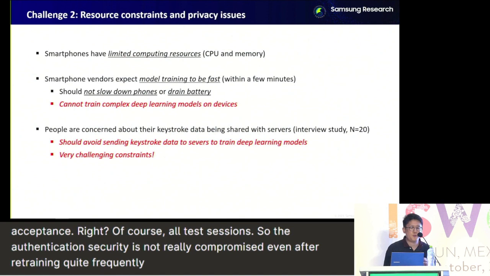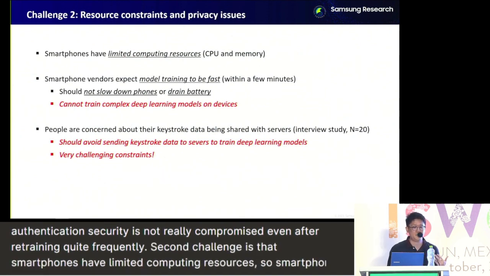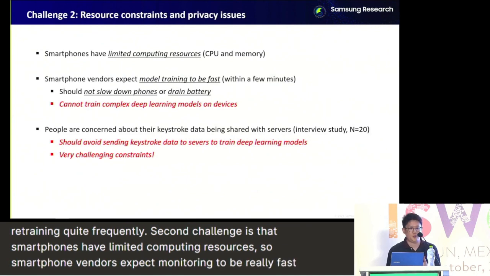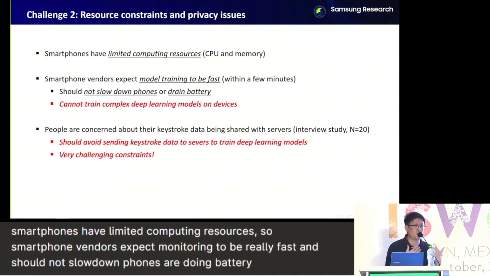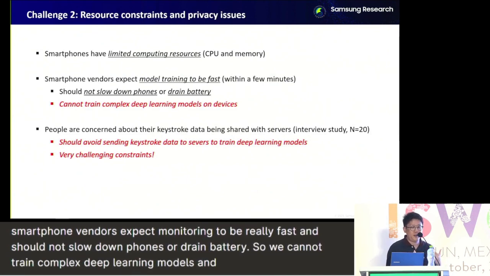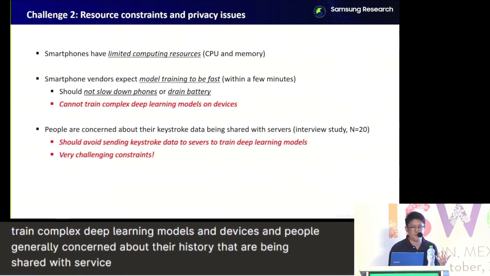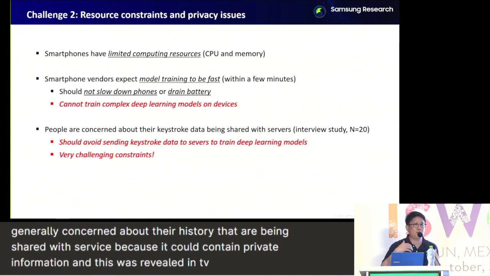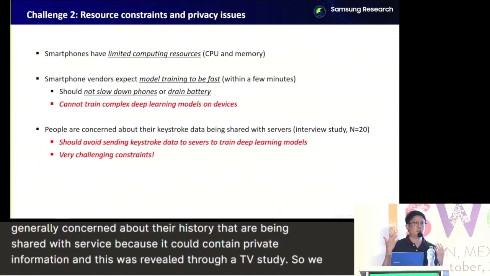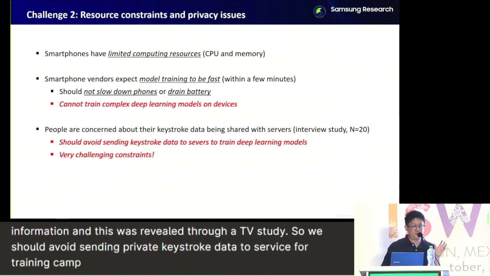The second challenge is that smartphones have limited computing resources. Smartphone vendors expect model training to be really fast and not slow down phones or drain battery. So we cannot train complex deep learning models on devices. And people are generally concerned about their keystroke data being shared with servers because it could contain private information, and this was revealed through our interview study. So we should avoid sending private keystroke data to servers for training complex models. And these are very challenging constraints.